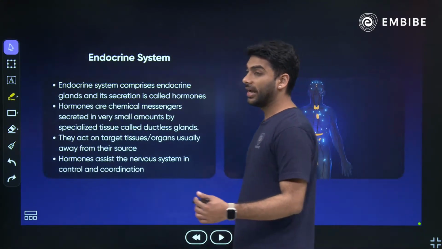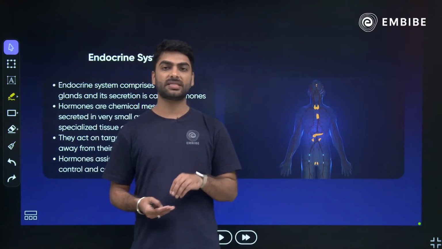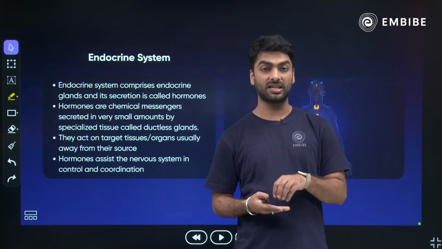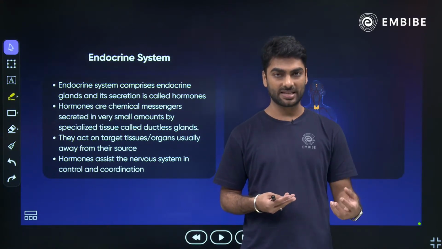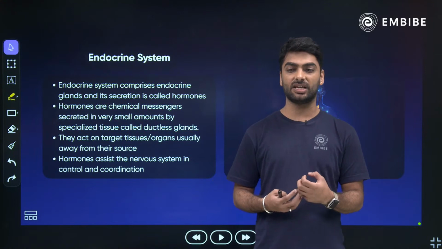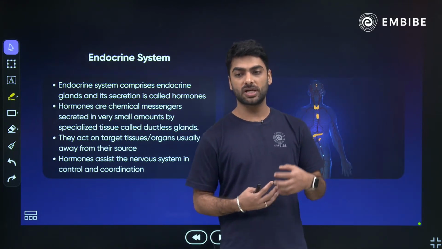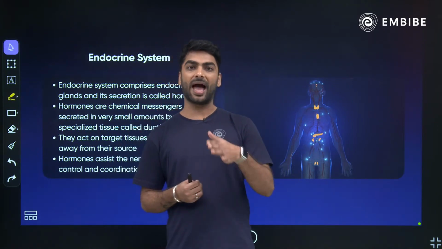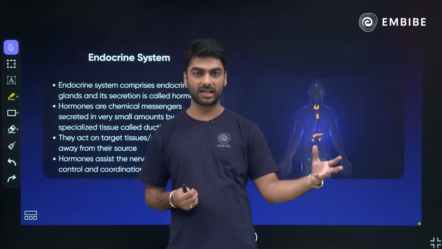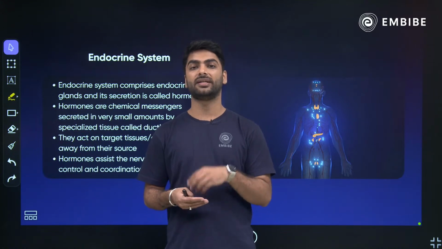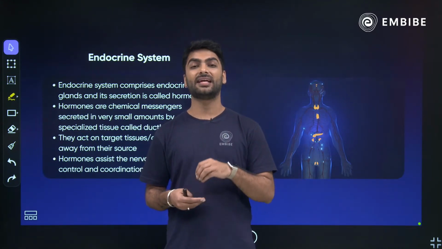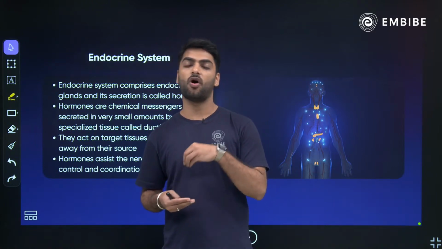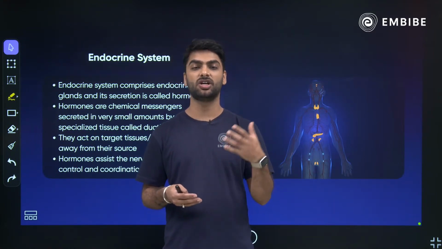Now we talk about your endocrine system. Endocrine system is something that deals with your endocrine glands, which are also called ductless glands or tubeless glands, and their secretions. Their secretions are nothing but hormones. Hormones are the chemical messengers of the body. They act away from their point of secretion directly to the target site. Also, they transport through the blood and they are secreted in very less quantities. Any hormone, if it is over or under secreted, it causes major disorders.